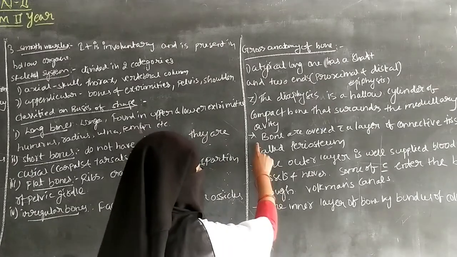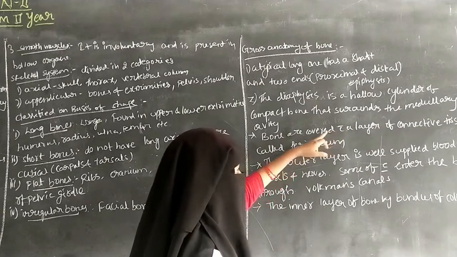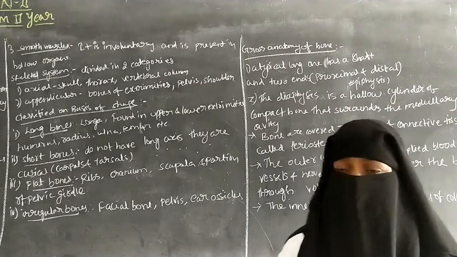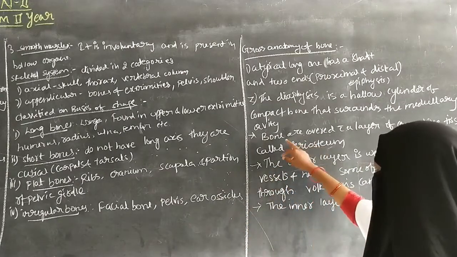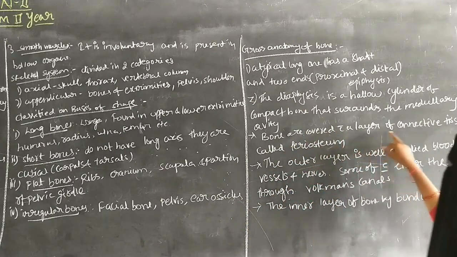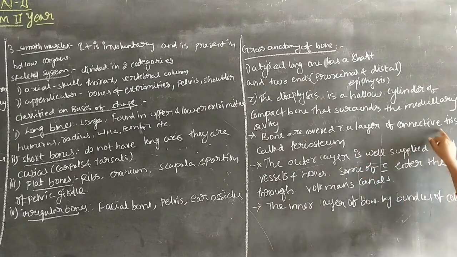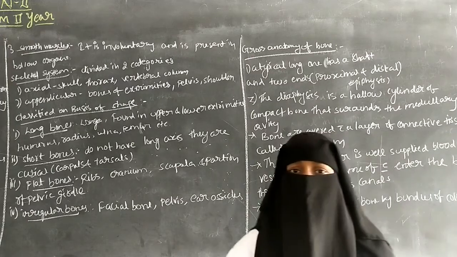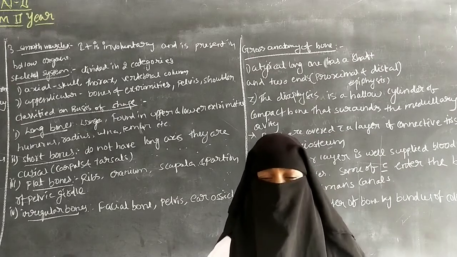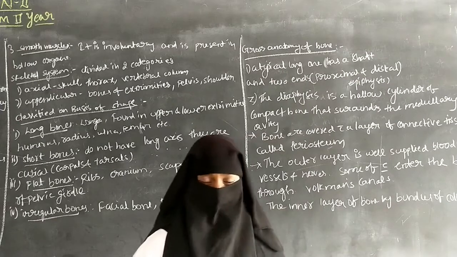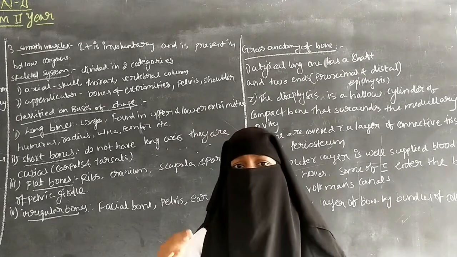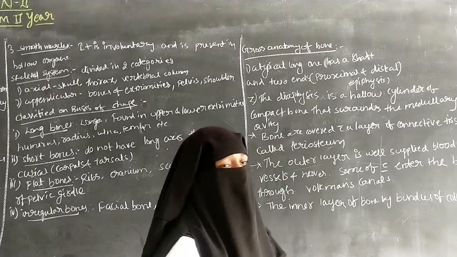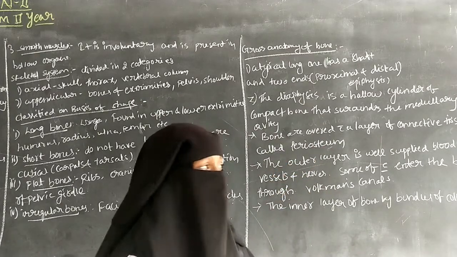And next, bones are covered with a layer of connective tissue called the periosteum. So the bone is covered by the periosteum, a layer of connective tissue. The outer layer of the bone is called the periosteum.